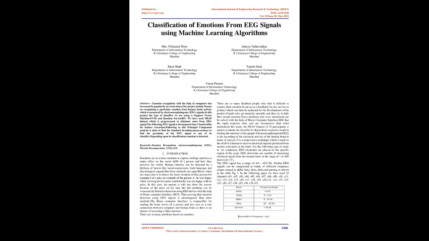Further, EEG signals can be categorized into bands of different frequency ranges named alpha, beta, theta, delta, and gamma, as shown in the table, Fig. 1. The method for principal component analysis, PCA, used here is standard deviation, mean, and variance. The classifiers used to detect the emotion with great accuracy are support vector machine, SVM, and random forest.